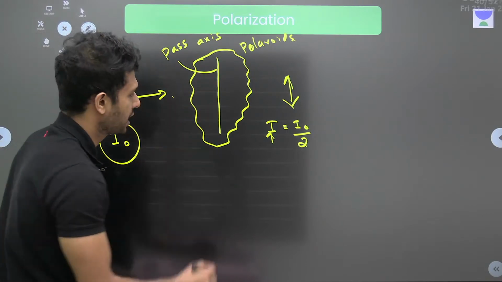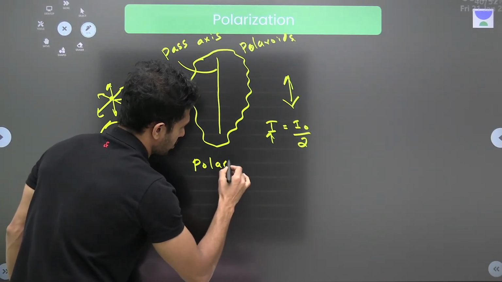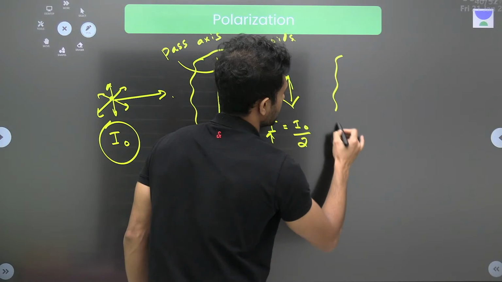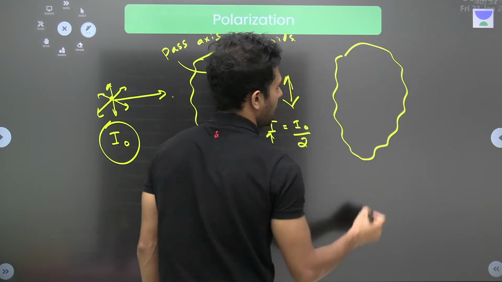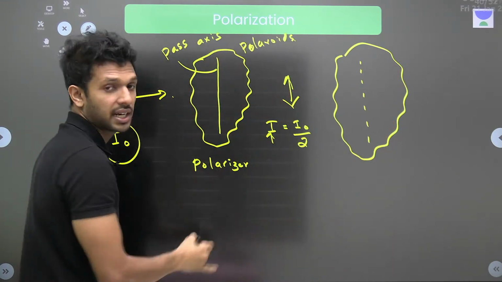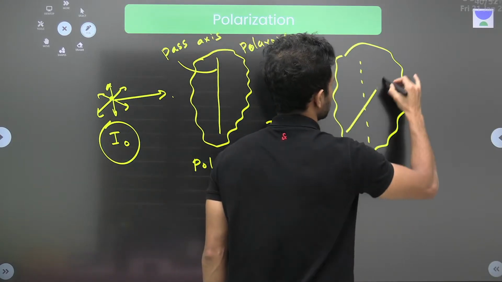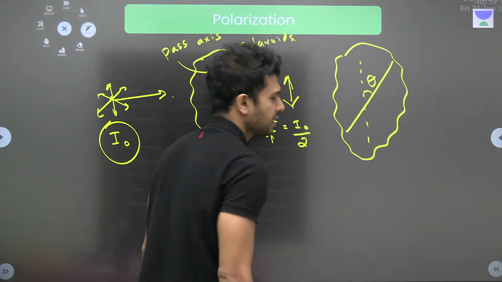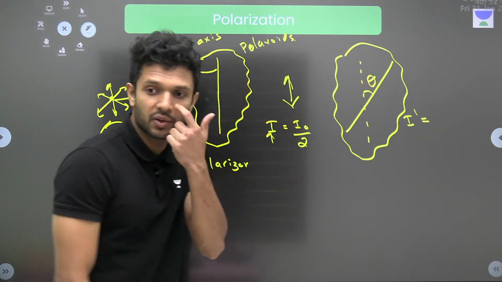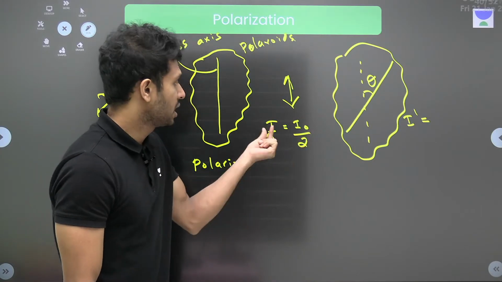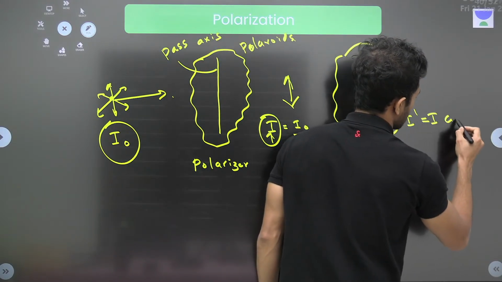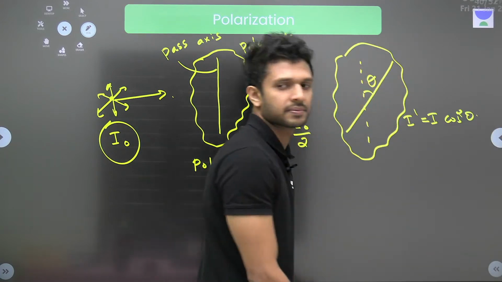After the first Polaroid, which we call the polarizer, if we keep one more Polaroid here, and let's say this was the initial direction of the pass axis in the vertical direction, and the pass axis of the second Polaroid makes an angle of theta, the intensity of light coming out, I dash, will be equal to I cos square theta, where I is the incoming intensity.